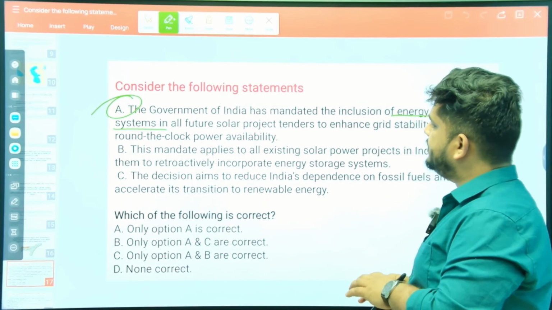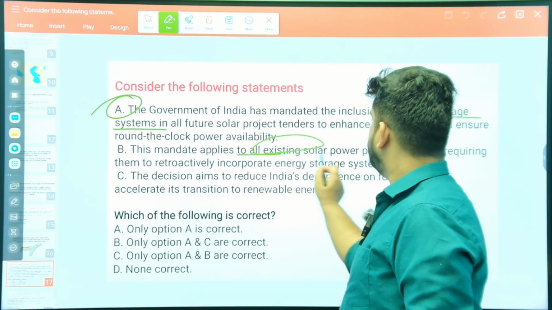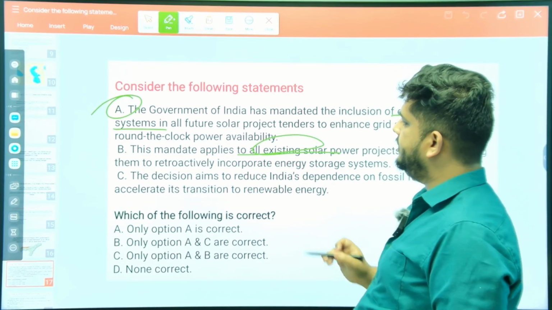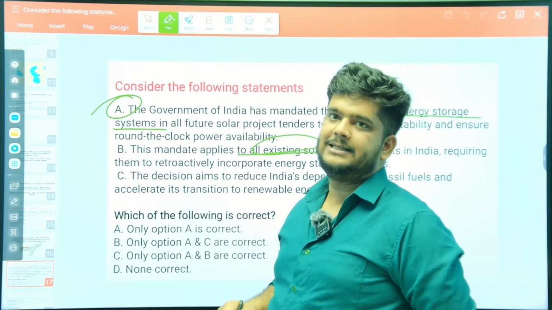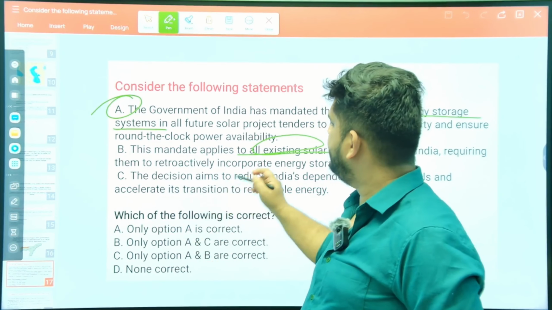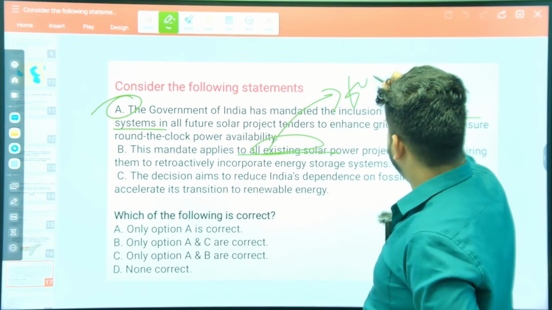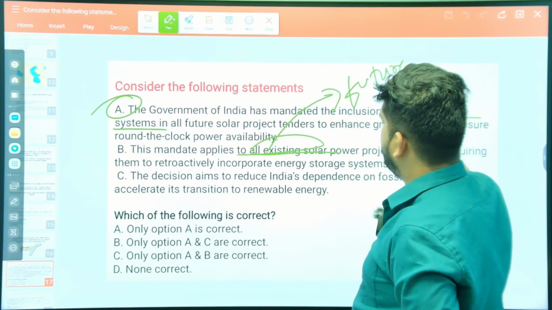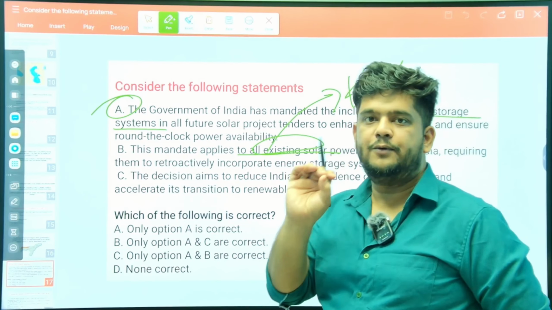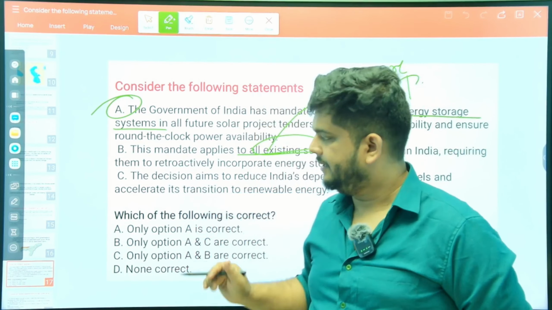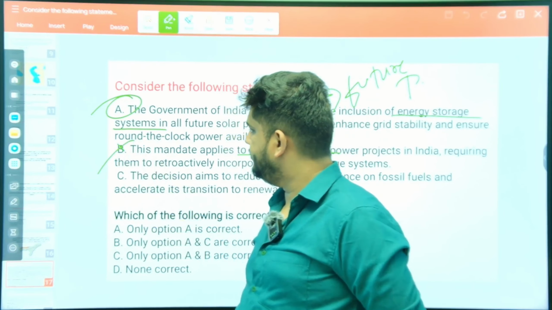This mandate applies to all existing solar power projects in India, requiring them to retroactively incorporate energy storage systems. This statement is incorrect. Why? Because this is only for future projects, not for existing solar power projects. It is only for future projects. Please be mindful of that. So statement B is incorrect.